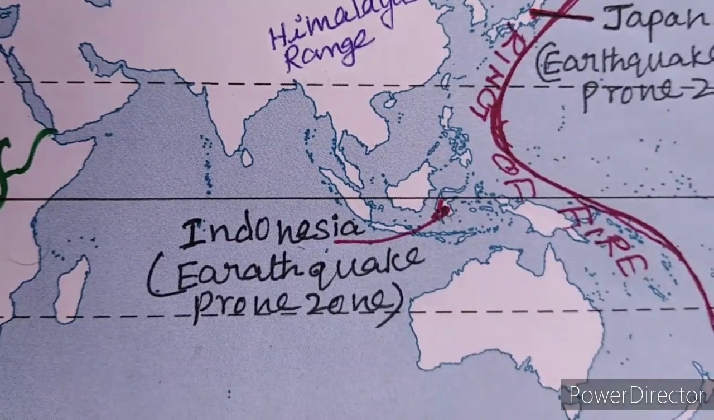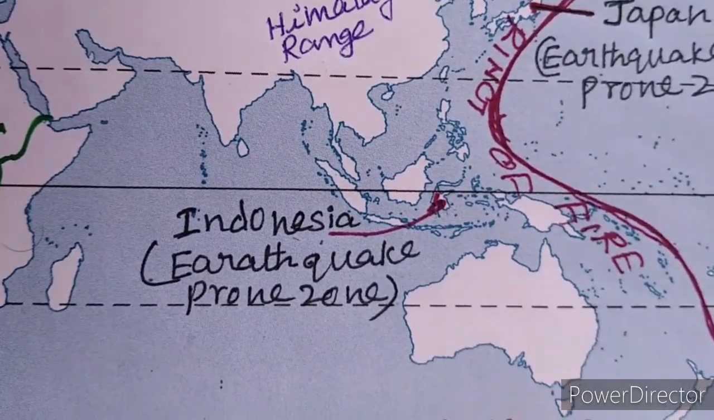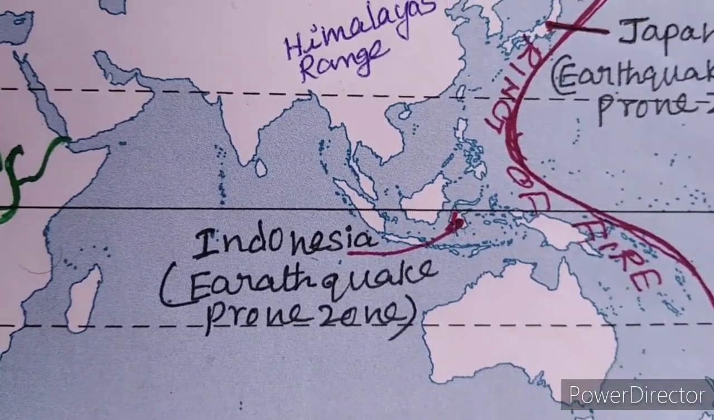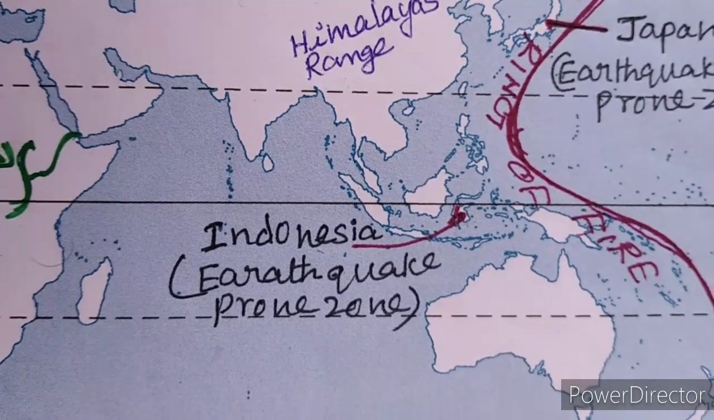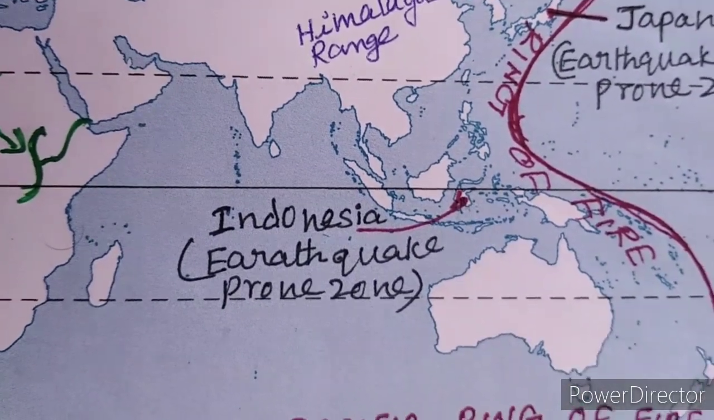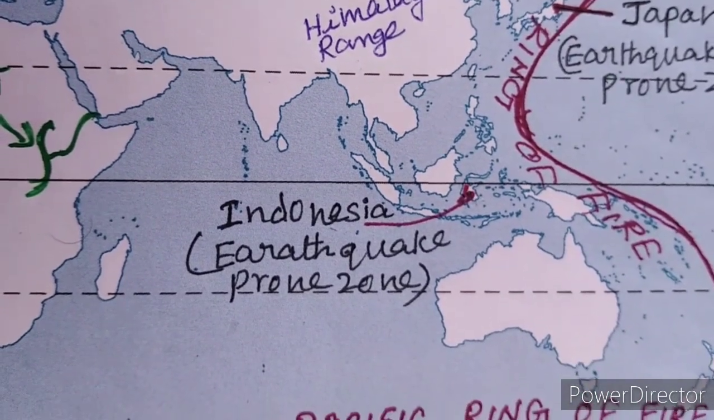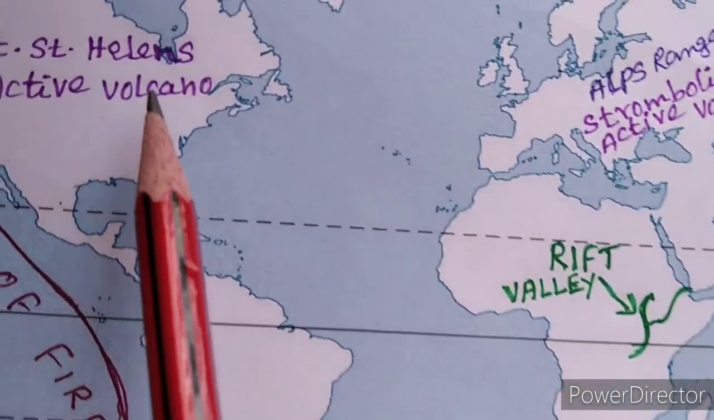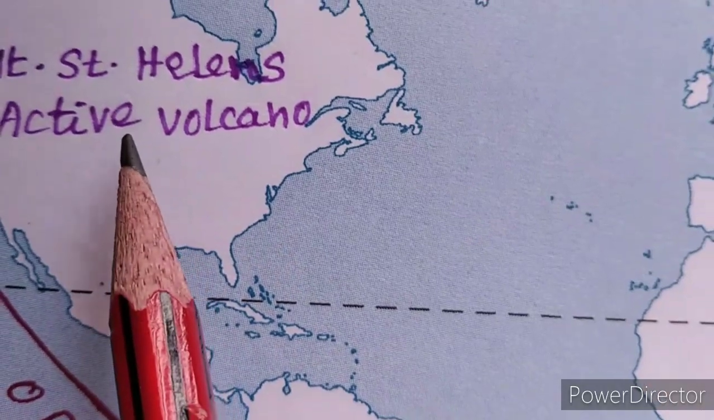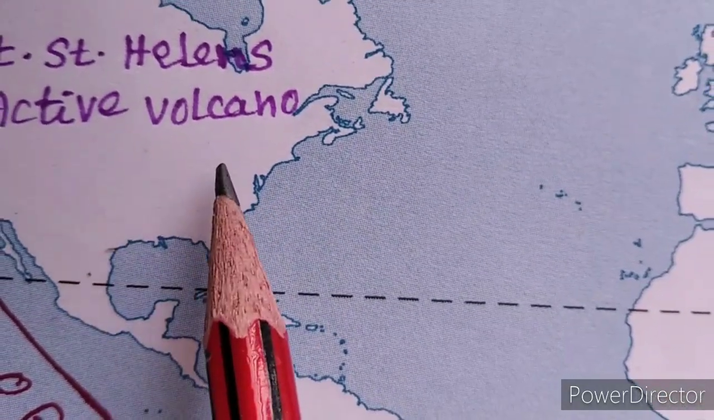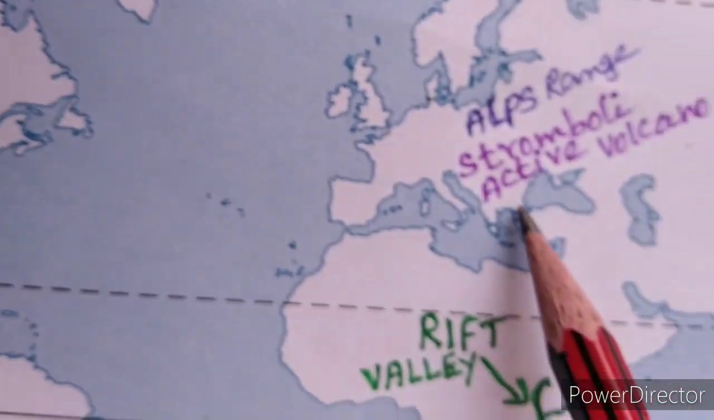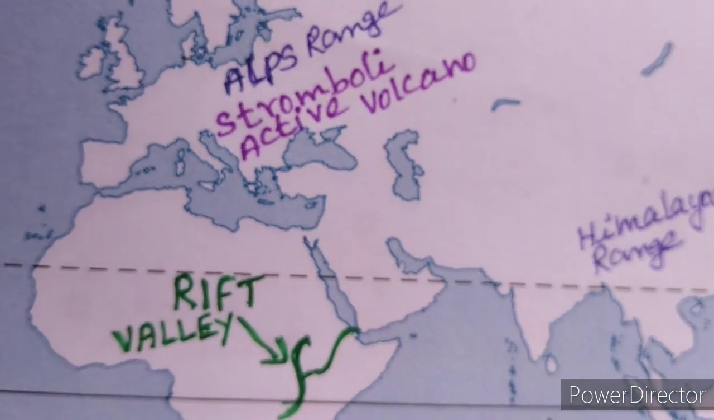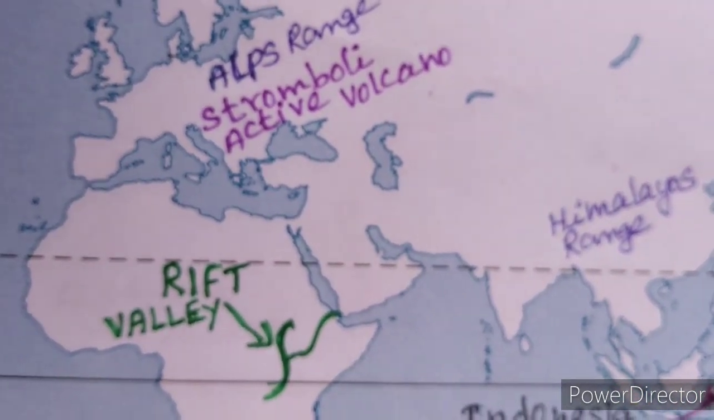Third one, locate any two active volcanoes of the world. In Tamil, Seyalpadum Yerimalai. Active volcanoes have a recent history of eruptions. They are likely to erupt again. Look here, children. St. Helens, active volcano. Here, Stromboli, active volcano.